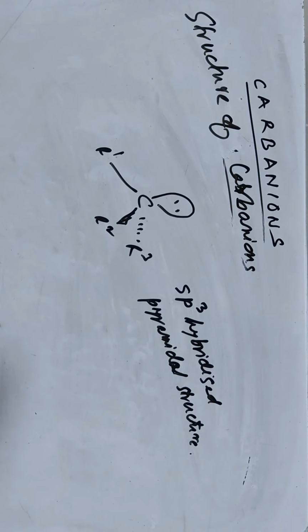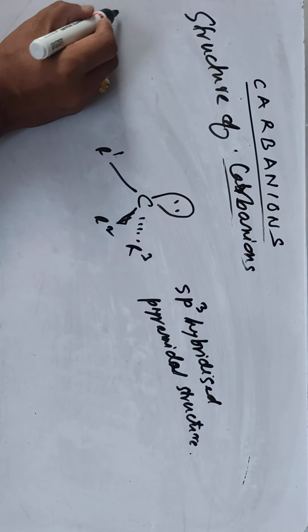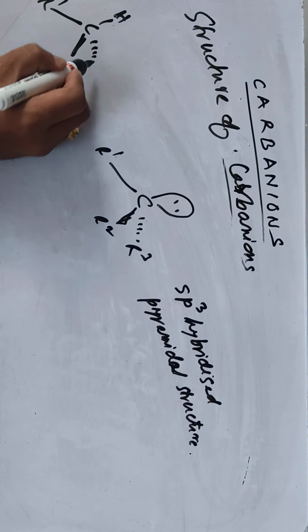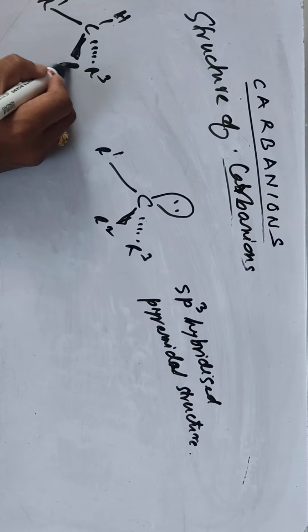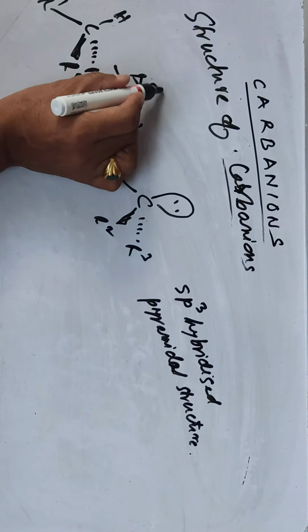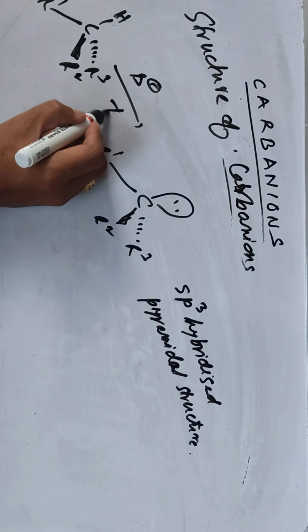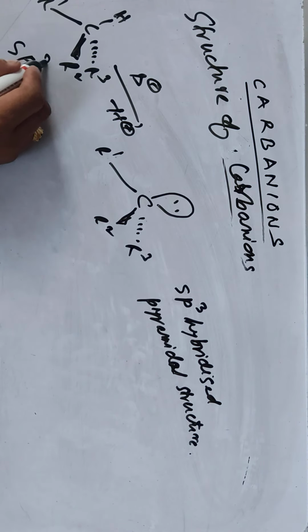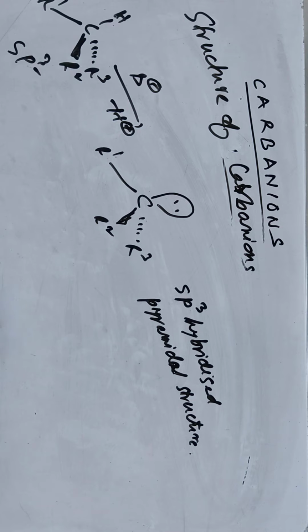Generally, simple unsubstituted alkyl carbanions can be formed from this type of compound, R1, R2, R3, by reacting with a base, with loss of a proton. So they can be derived from sp3 precursors. This is an sp3 carbon compound. So generally carbanions are sp3 hybridized pyramidal structures, but some deviation can also take place from these structures.